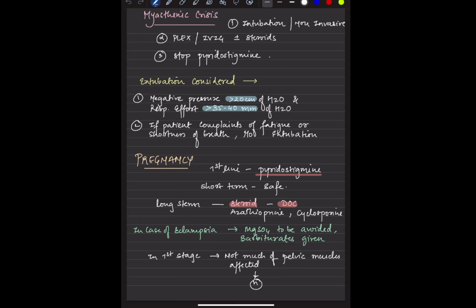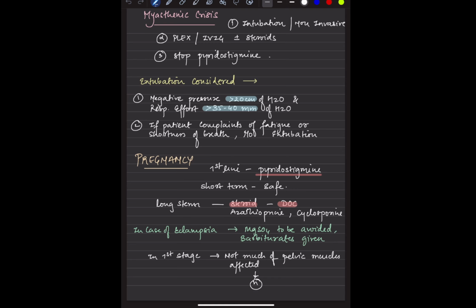What do you do in a pregnant female? First thing is the pyridostigmine. Short-term therapy like plasma exchange or IVIG is safe. Long-term steroids have to be given. Now, you have already learned that magnesium is one of the worsening factors. So magnesium is to be avoided, and barbiturates can be given as in case of eclampsia.